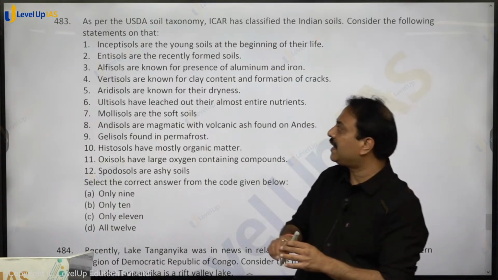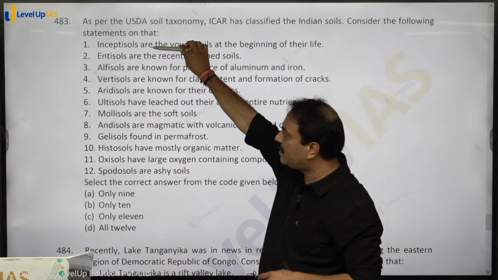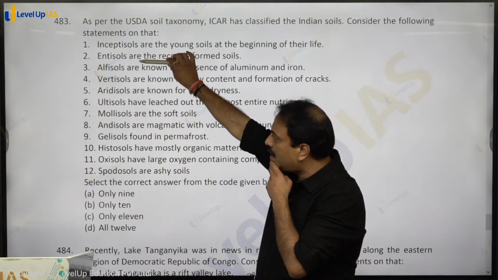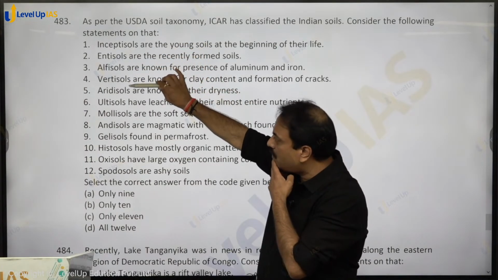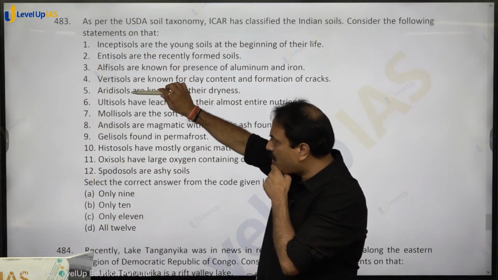In our NCERT, they have mentioned inceptisol, they have mentioned antisol, elfisol, vertisol, eridisol,